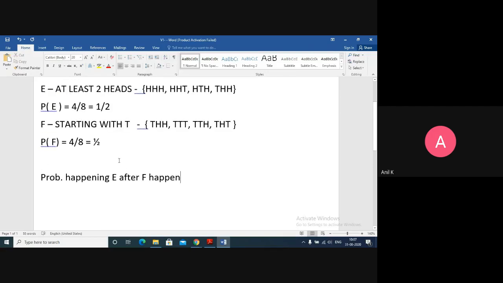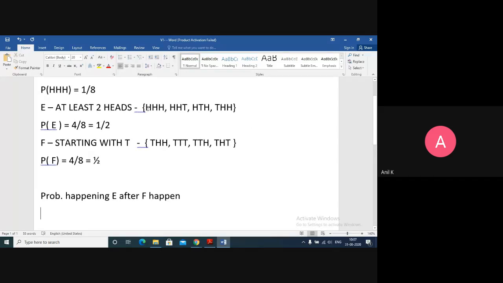What do you mean by that? F has already happened, and we want the probability of happening E. F already happened means starting with T letters, that is already done. After starting with T, what is the chance of getting E? Getting E means at least two heads. That means it has to satisfy F as well as E. It has to start with T and it must have two heads in it. So in this sample space, which outcome starts with T and has two H? Only this one.